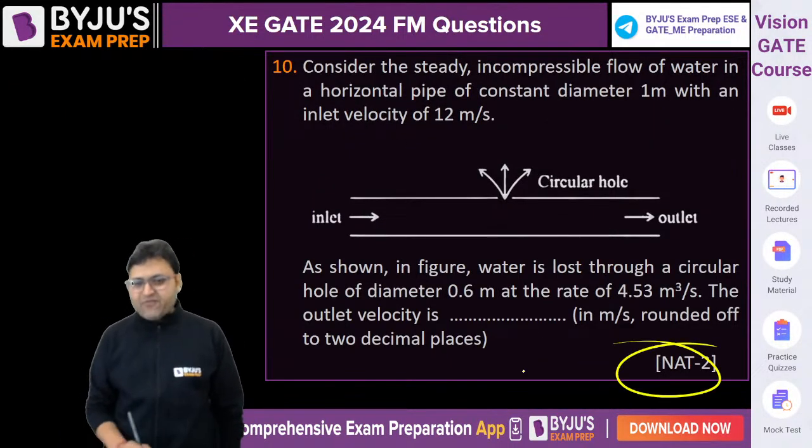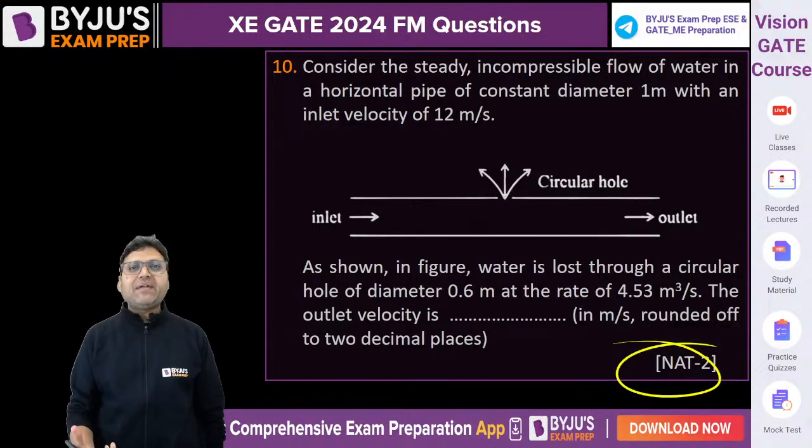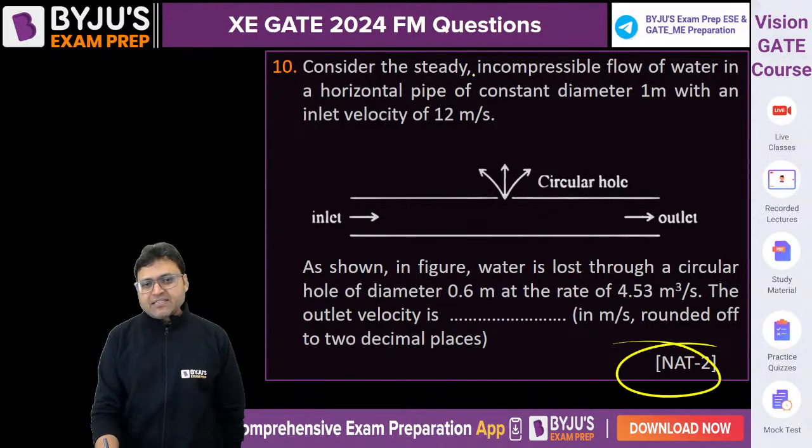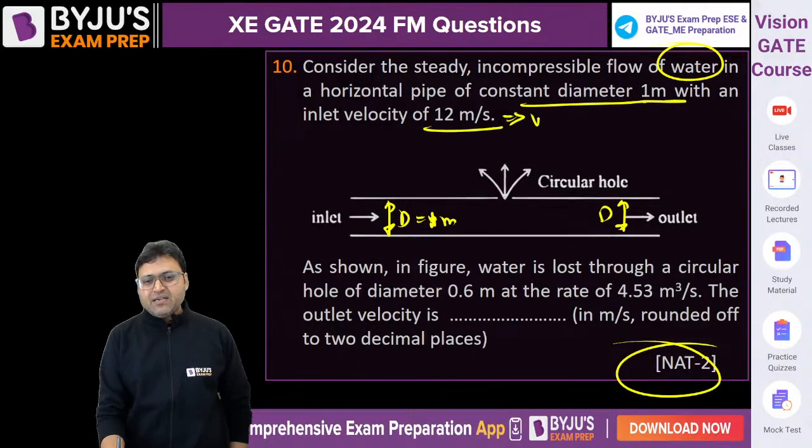Now the questions have started for 2 marks. A little more time taking, but yet they are still simple. Consider the steady incompressible flow of water in a horizontal pipe of constant diameter D, here also D. Constant diameter 1 meter, with an inlet velocity of 12 meter per second, that is V1.